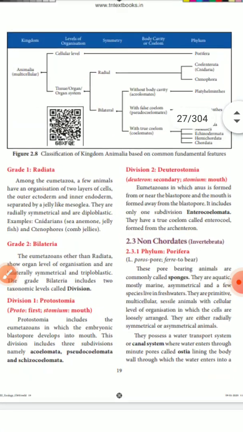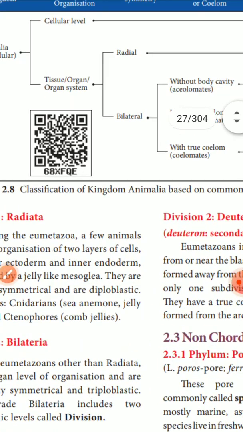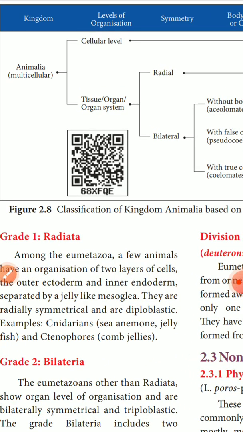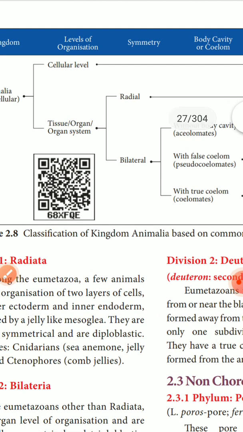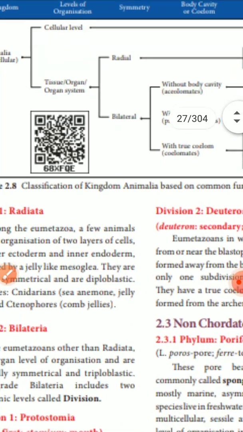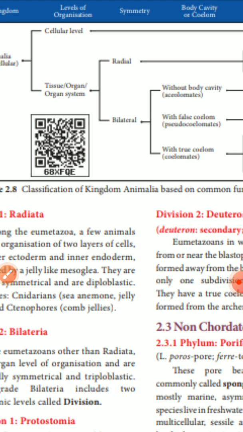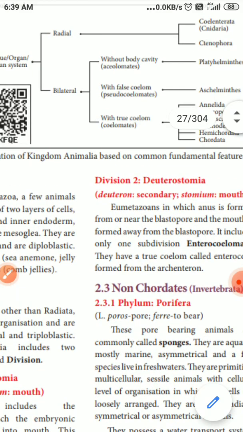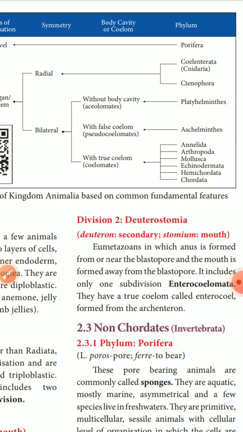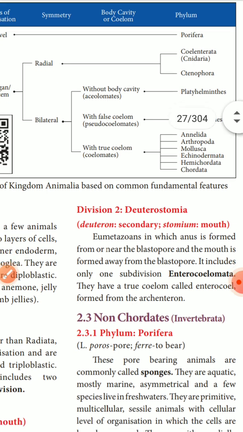In this picture, first all the multicellular animals come under Animalia. Then, at the cellular level of organization, all the poriferans come. Then we see tissue and organ system organization. After that they are classified as radial or bilateral, that is symmetry. Radial animals, the cnidarians and ctenophores, are classified separately. Bilateral animals are classified next by their body cavities: acoelomate, pseudocoelomate and coelomate.